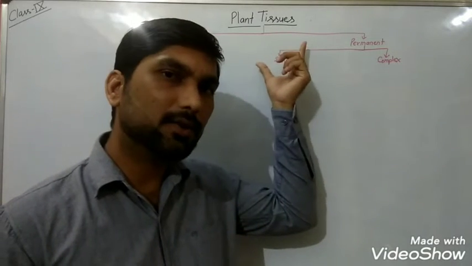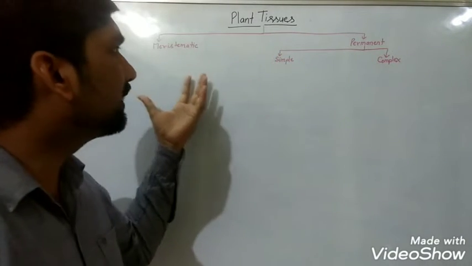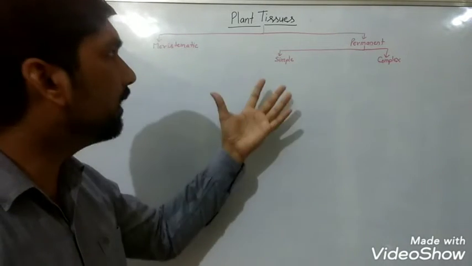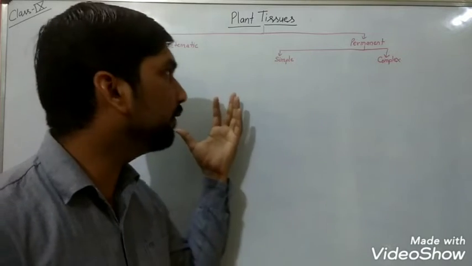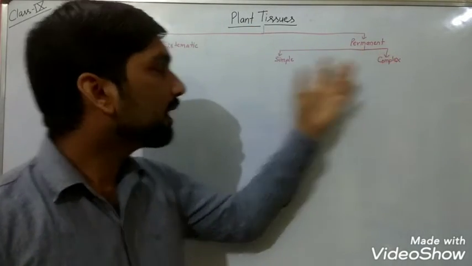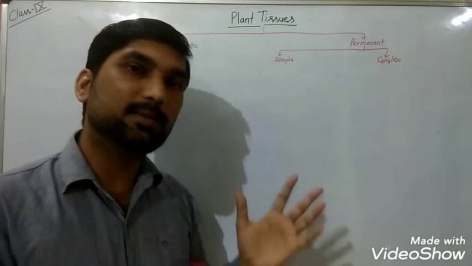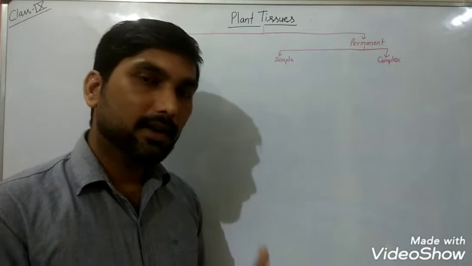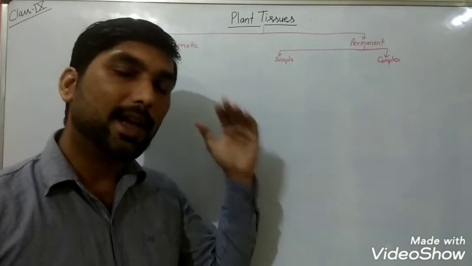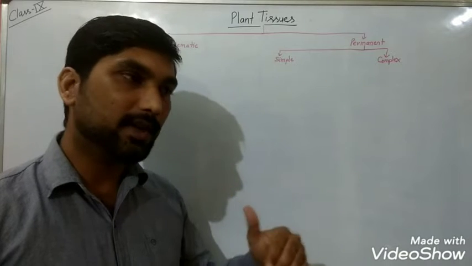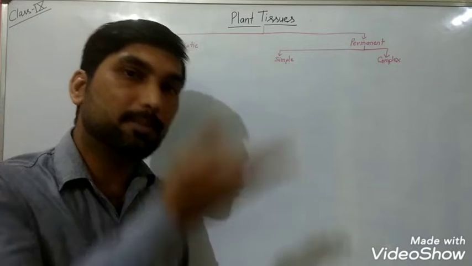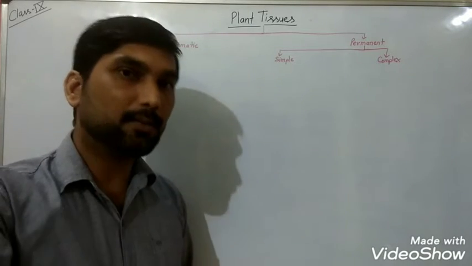Since we were discussing plant tissues, before discussion of today's topic, complex permanent tissue, let's have a small recap of all the points that we have discussed in the previous video. Plant tissues can be classified in 2 categories, meristematic and permanent. Meristematic tissues are the tissues which are responsible for growth, and on the basis of their presence, these meristematic tissues are classified in 3 groups. Apical meristematic tissues, which are present at the top of shoot and root, and they are responsible for the primary growth of the plant, means the growth in the lengthwise.